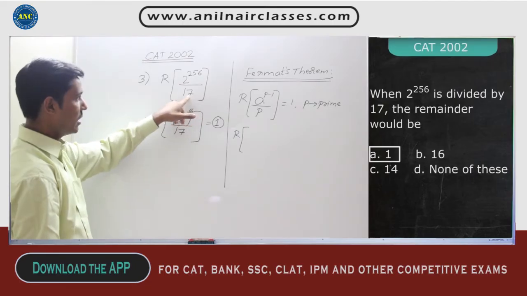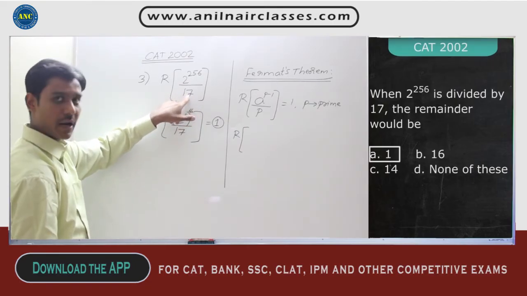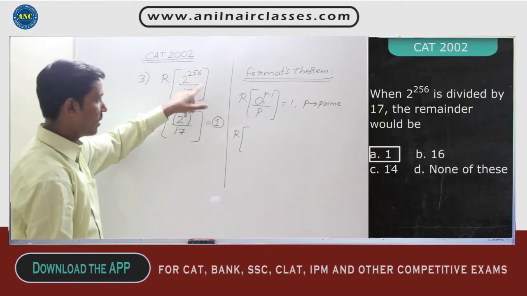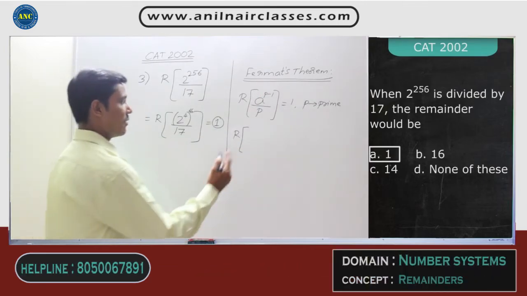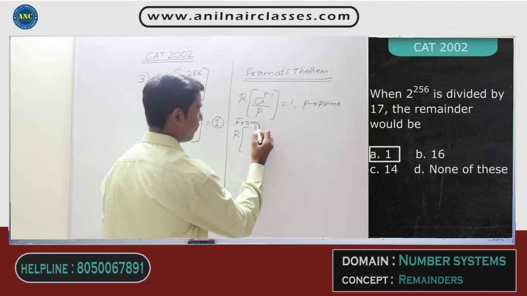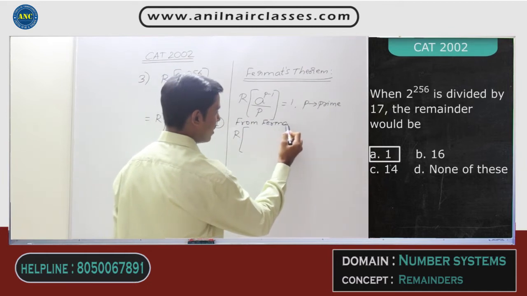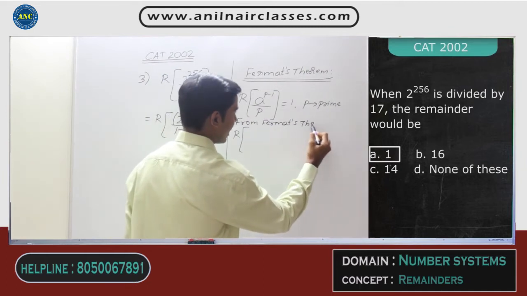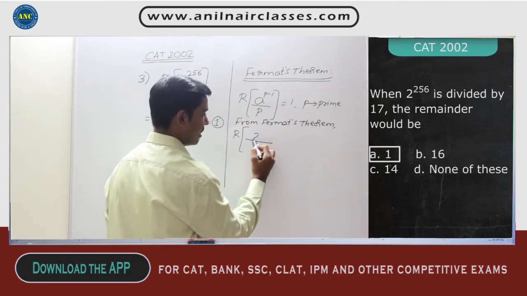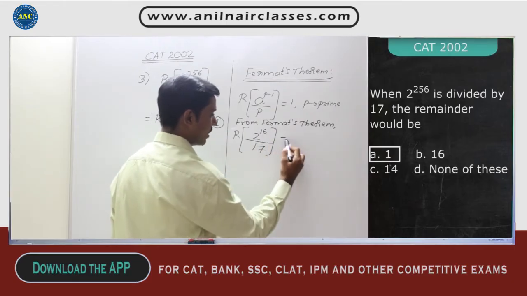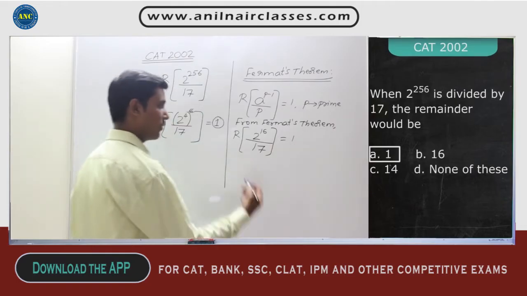That means if the denominator is a prime number, the power of the numerator should be 1 less than that. If the denominator is 17, 16 should be the power of the numerator. The remainder is 1 according to Fermat's theorem.